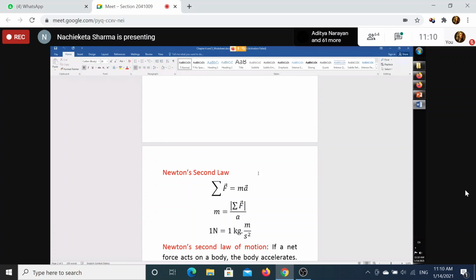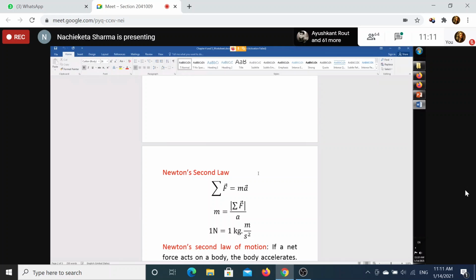Because you know acceleration is a vector quantity, I have consciously not brought the momentum into the picture because momentum is a concept which we will learn in chapter 8 at a different time. But you know mass, you know acceleration, and on the basis of those two familiar physical quantities, I am now defining my force. So a net force acting on a body, if it is not zero, then it must be equal to something. Now what is that something? That something is a product of two physical quantities. What are the two physical quantities? One is mass and the other is acceleration.